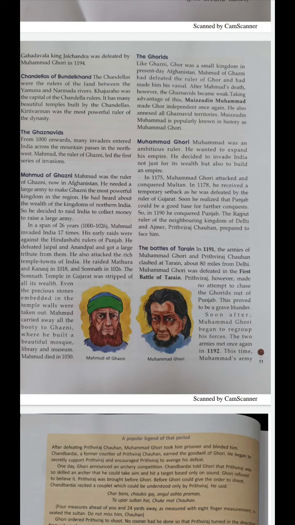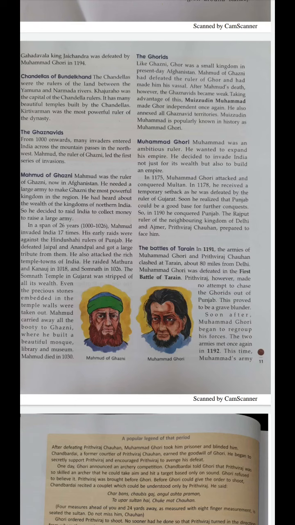After that, he raided the most important and rich temples of India, like Mathura and Kanauj in 1018, and the Somnath temple in 1026. When he attacked these places, he took away all the wealth.